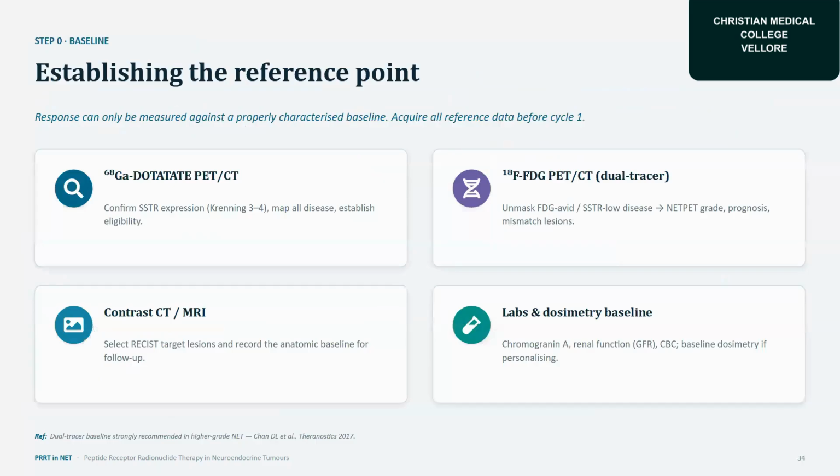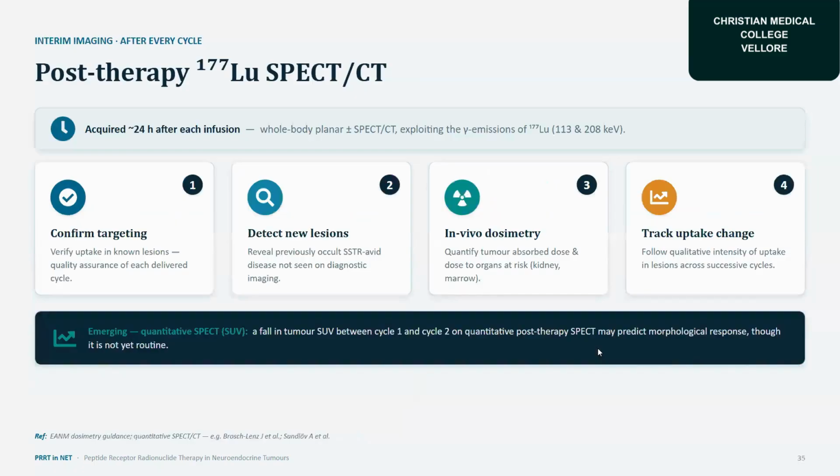So, establishing a reference point: initial evaluation with the baseline evaluation before starting cycle 1. We should confirm the SSTR expression, map all the disease, and establish eligibility. We can do dual PET with FDG PET/CT also, which can show unmasked FDG-avid, SSTR-low disease lesions, and we can stage as NET PET grade, and assess prognosis and mismatch lesions. We can do contrast CT or MRI for RECIST target lesions, and laboratory parameters such as chromogranin, renal function, CBC, and baseline dosimetry.